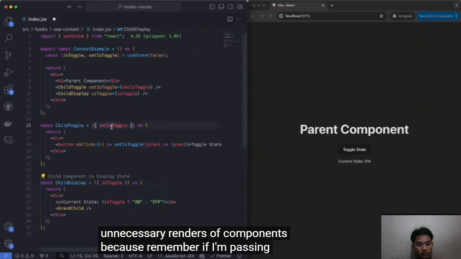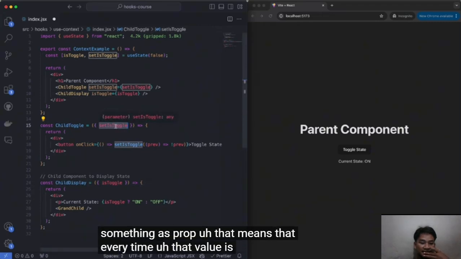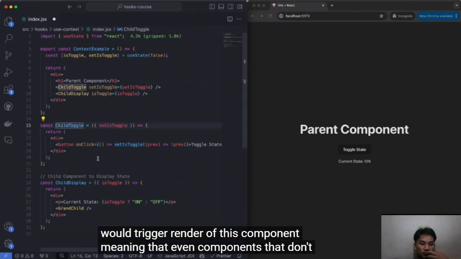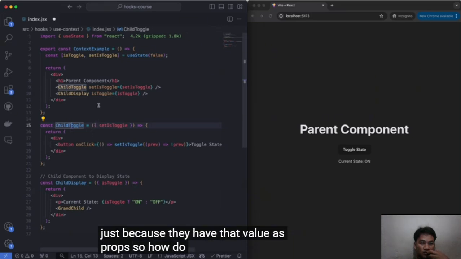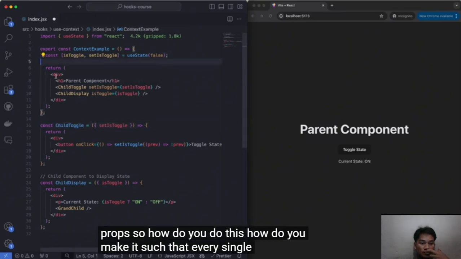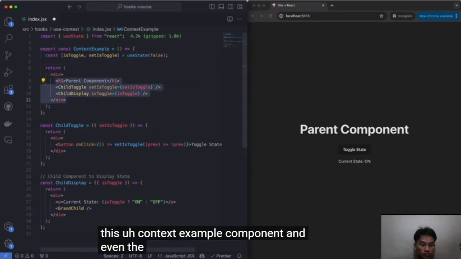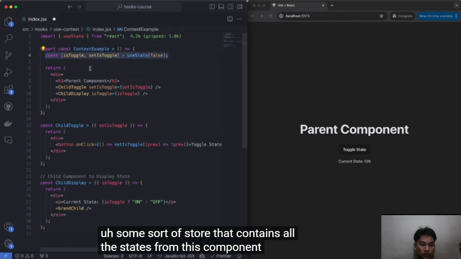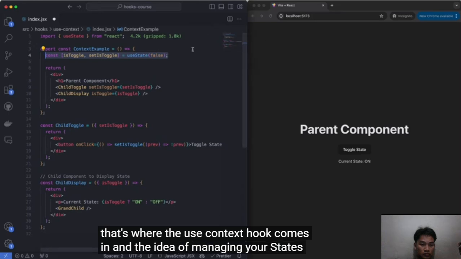Because remember, if I'm passing something as prop, that means that every time that value is changed, it would trigger a re-render of this component. Meaning that even components that don't need to be re-rendered would be re-rendered just because they have that value as props. So how do you do this? How do you make it such that every single child of this context example component and even the children of them have access to some sort of store that contains all the states from this component? Well, that's where the useContext hook comes in and the idea of managing your states through the context API.